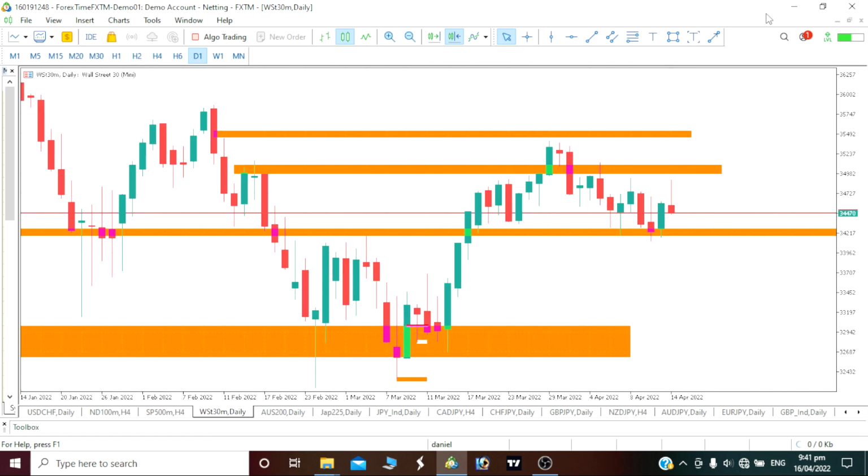Now on our Wall Street, by the way, definitely we are taking a sell. If our Nasdaq is falling, our S&P is falling, definitely our Wall Street would be falling. That is exactly what I wanted to know. So on our daily time frame, it is actually falling. You can see in the long run, it's actually falling. We've had that retracement pull up. You can see here a push down, right?